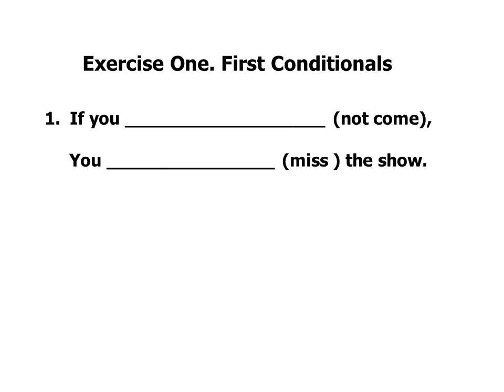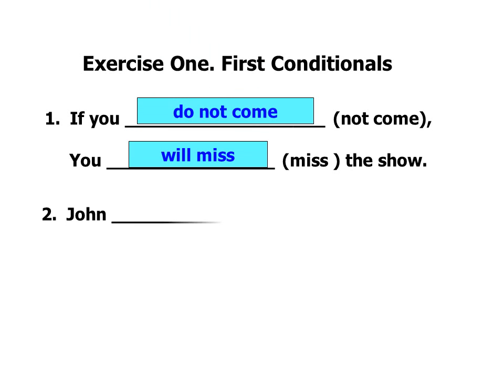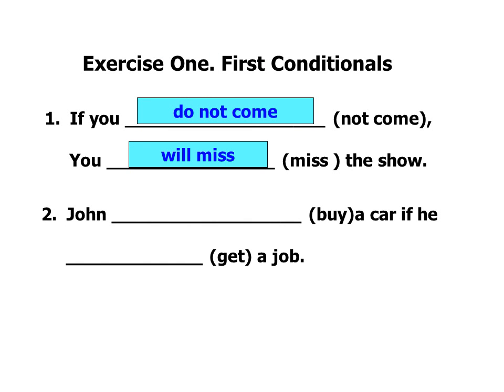Okay, an exercise. First conditionals. Put these into the first conditional, please. Okay, so the answer: if you do not come, or if you don't come, you'll miss the show. Number 2. John will buy a car if he gets a job.